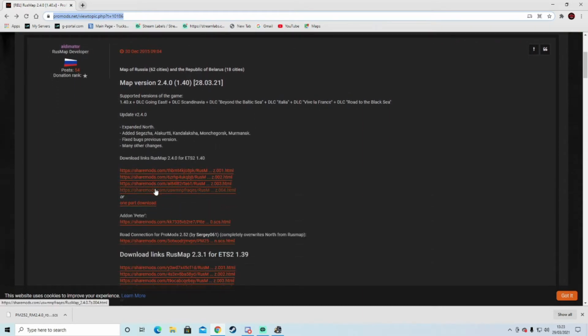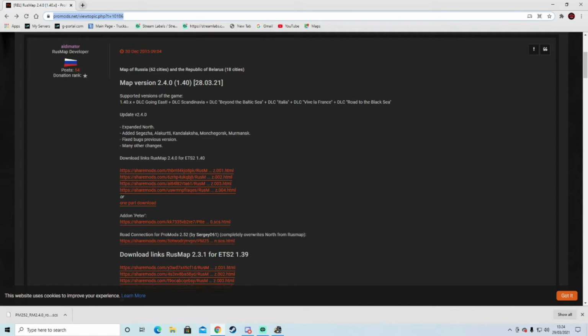Then you can either download them individually or you can just get the one part download, which will put it into a zipped folder. Bear in mind you do need WinRAR or 7-zip to unpack it as well. Also you're going to need the road connection as well, so download that.